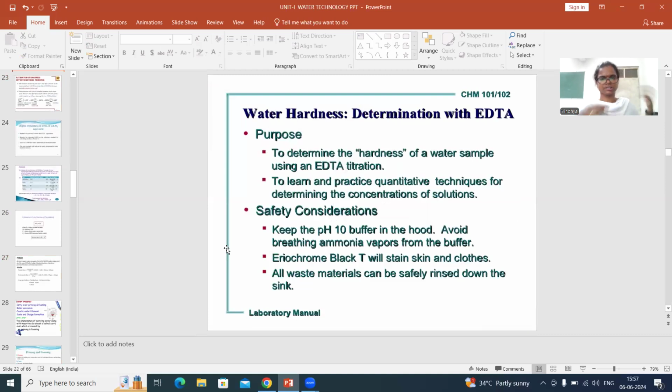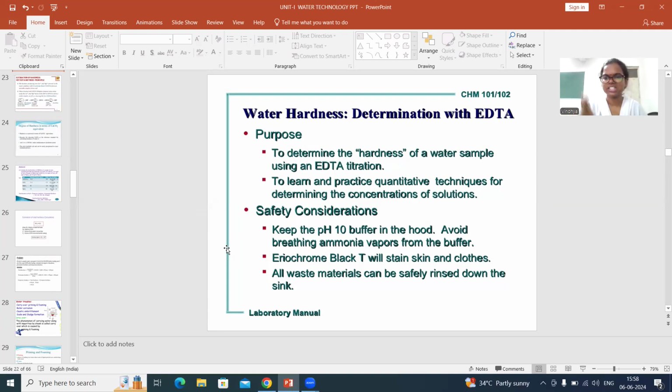Yeah, safety considerations. What are the things you should take care of? One is keep the pH 10 buffer in the hood. We generally perform this experiment in a hood because the buffer we are using here is an ammoniacal buffer solution, and its vapors will cause certain breathing problems. So you need to add buffer only in the hood.